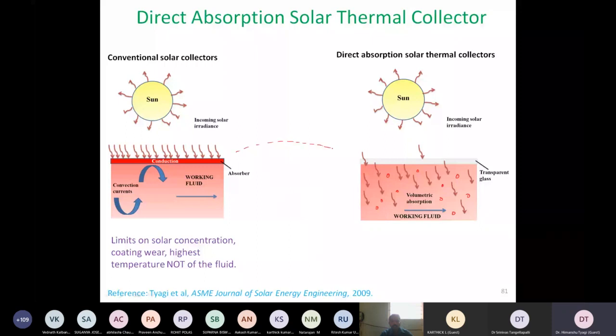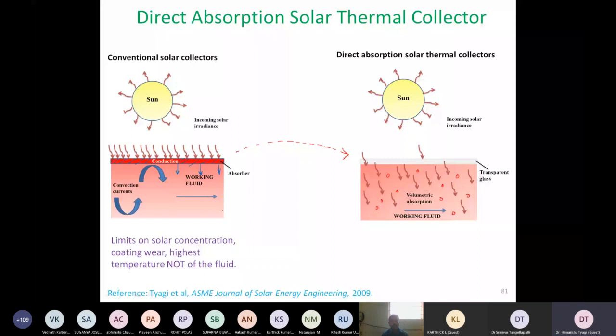And the idea genesis is because in a conventional solar collector, there is always a collector surface on the top. So I'll show it over here. It is shown in red color, but usually this absorber plate has a black coating. So this is that black surface which is absorbing the sunlight directly incident upon it. It gets very, very hot. And then because of its high temperature, it is able to convect and conduct heat to the fluid which is flowing below it.